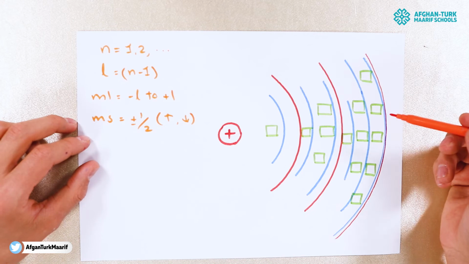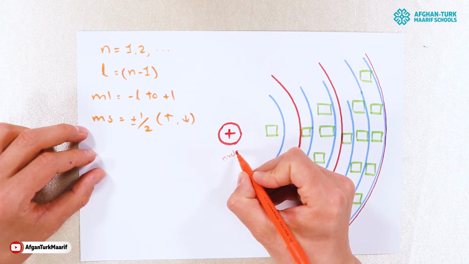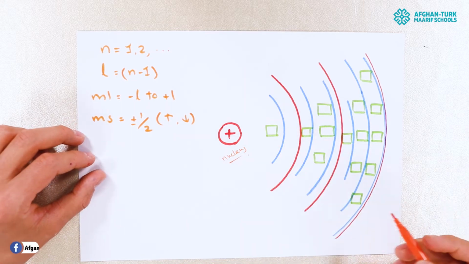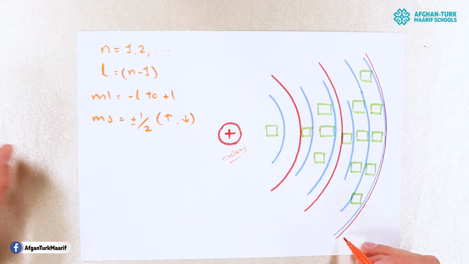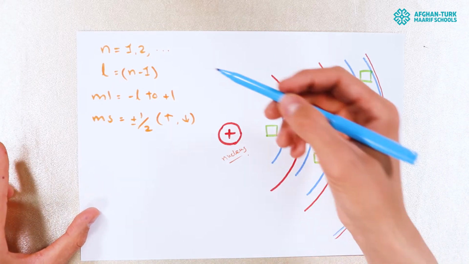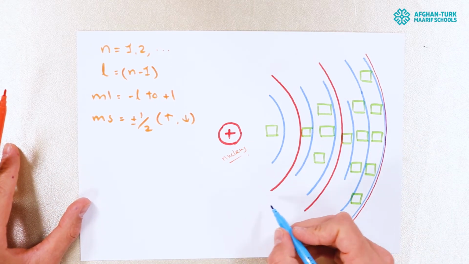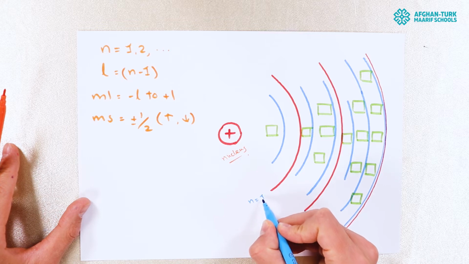Okay, students, let's consider this. This is the nucleus of an atom. And these red ones show us the principal quantum number or the shell. I told you, what's the symbol of the principal quantum number? That was n. And its value starts from 1. n is equal to 1.